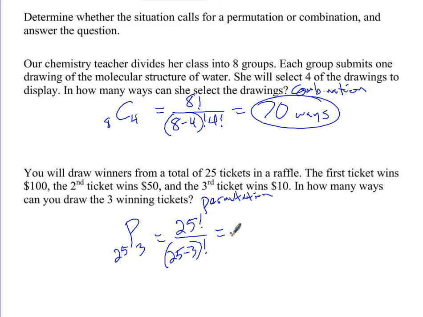Is that what you guys all got? 13,800 ways for you to draw 3 tickets in order out of a hat that has 25 tickets in it. Yeah, there's a lot of ways for that little drawing to go, even though it's only 25 tickets.